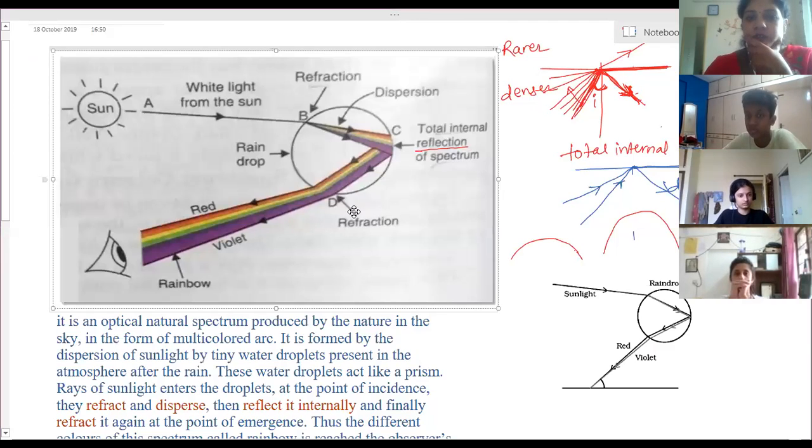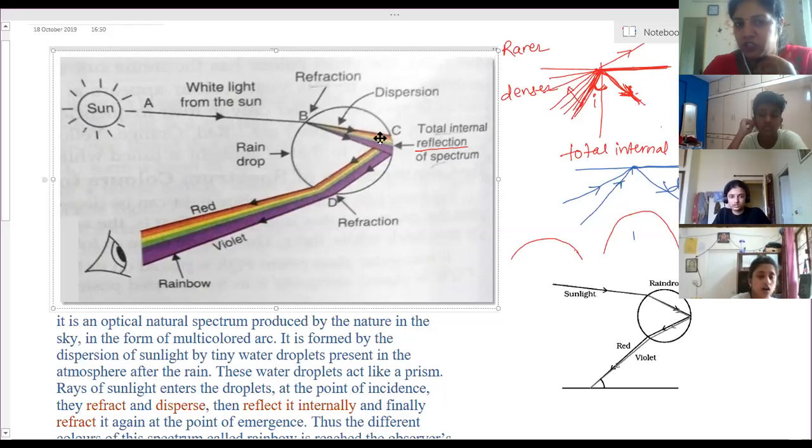So see here, this is a water droplet. This is a circle, that is a water droplet shown. The sunlight falls on this water droplet. Part of the light is reflected and part of the light is refracted. That means it enters the drop. So when it enters the drop, the rays reach this boundary.